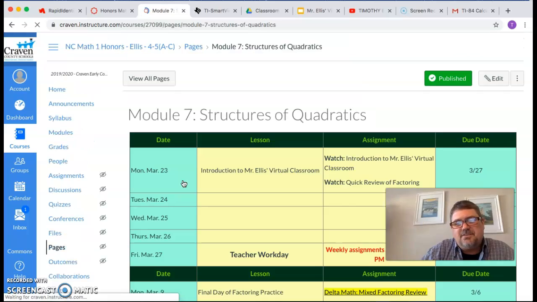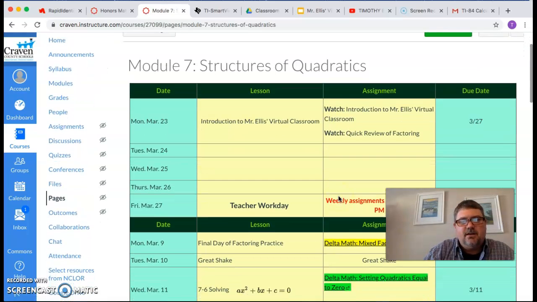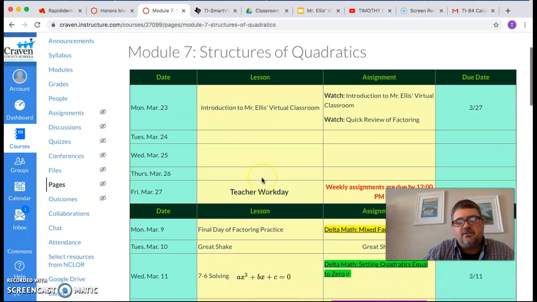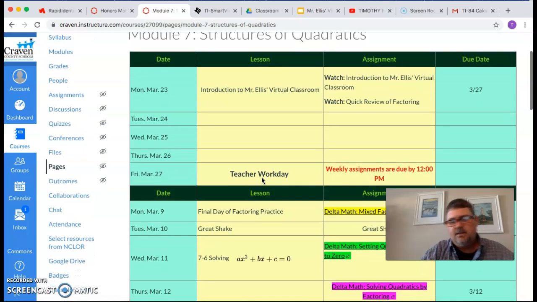And to tell you the truth, all that does is take you to the Module 7, Structures of Quadratics page. I'm going to try to keep this a lot like what we're used to doing. There's not going to be a huge difference in the way we do things here. For Monday, the assignment will be simply watch Introduction to Mr. Ellis's virtual classroom. That's what you're watching right now. And it'll be a link right here to the video.